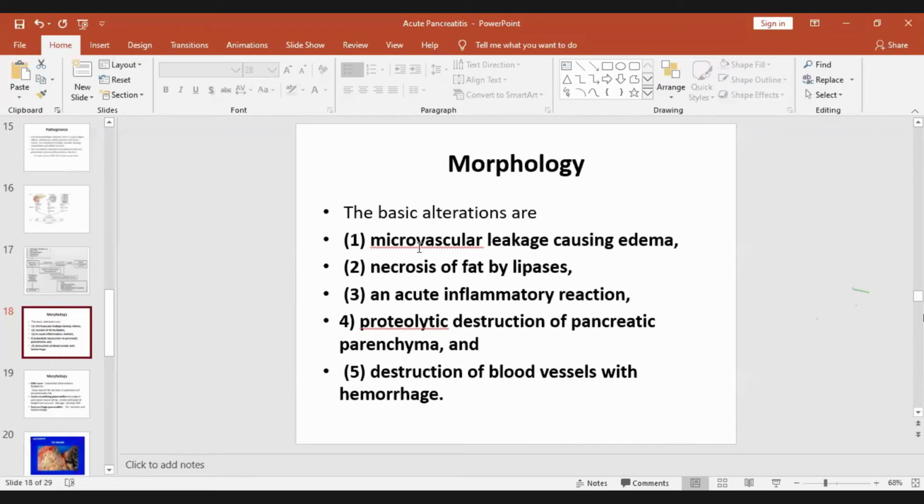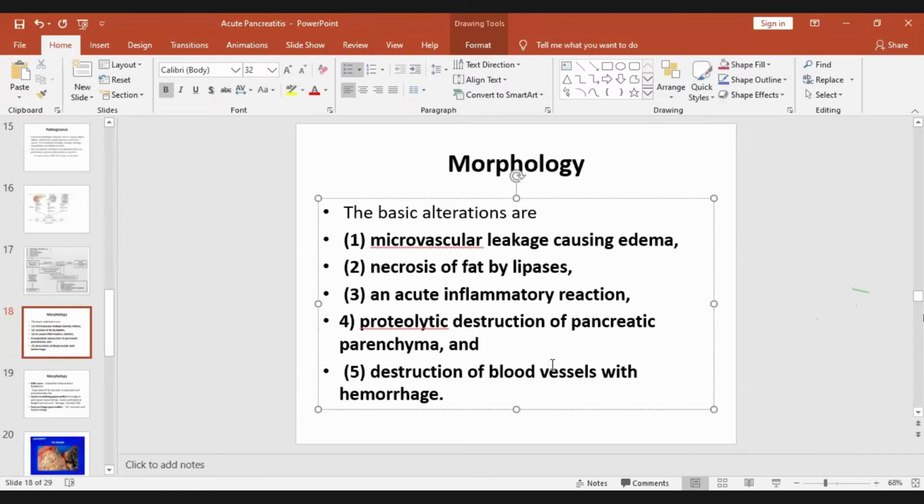So the main thing is that because the pancreatic enzymes are released outside the duct, they will cause necrosis of the pancreatic tissue, and that will lead to inflammation also, and that acute inflammatory response will lead to pancreatic edema, and that will also lead to leakage of blood and that hemorrhagic appearance. So that is the gross morphology.